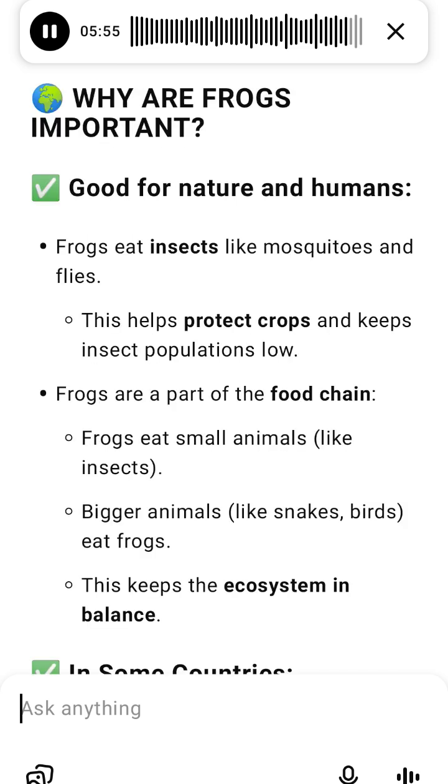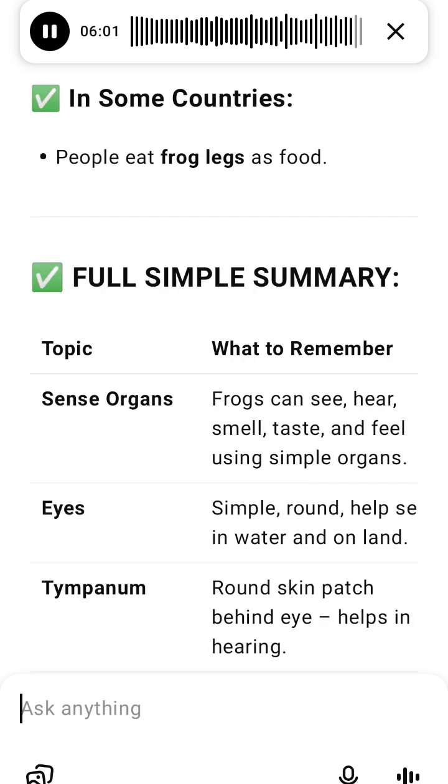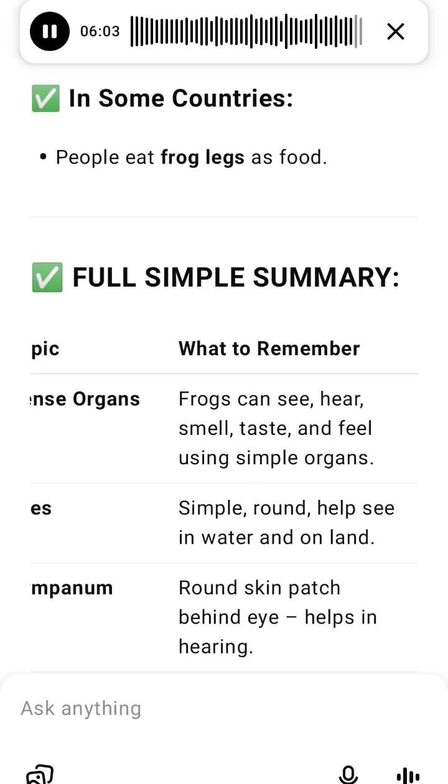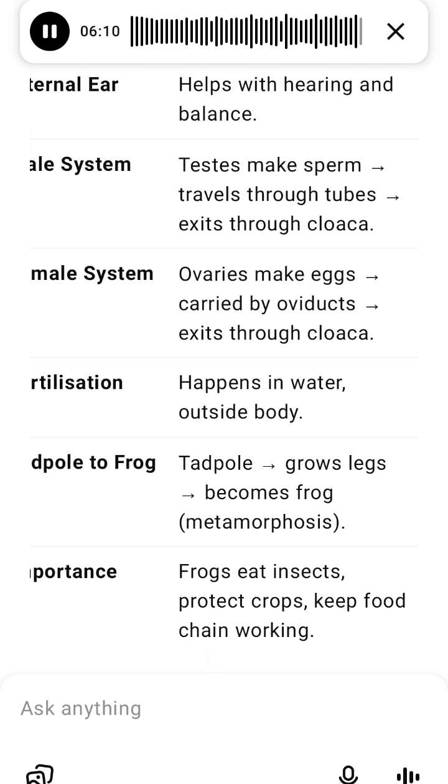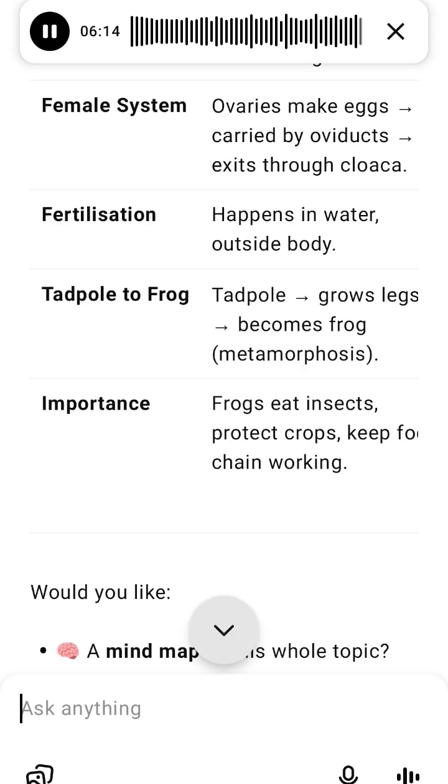Male reproductive system. 2 yellow oval testes make sperm. Sperm passes through small tubes, vasa efferentia, goes into the kidney, Bidder's canal, urinogenital duct, cloaca. Cloaca is a single opening for sperm, urine and poop. Female reproductive system. 2 large ovaries make thousands of eggs. Eggs move through long tubes, oviducts. Eggs leave the body through the cloaca. Fertilization happens in water, external. Baby is a tadpole, grows legs, becomes a frog, metamorphosis.